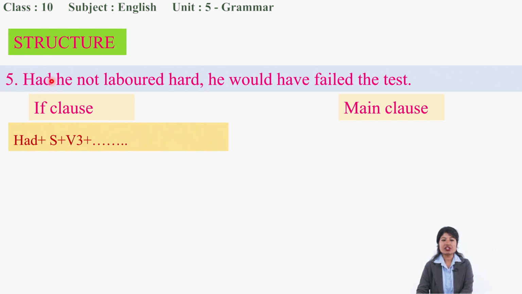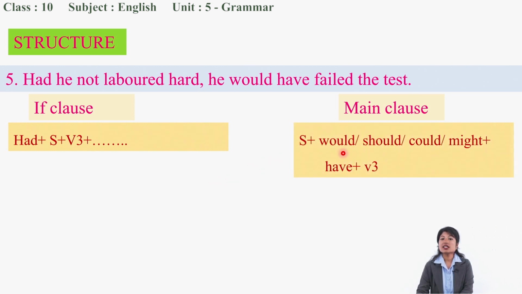This "had" works as "if" as well, and it is used for the perfect tense as well: had plus V3. That's why our main clause would be subject plus would, should, could, might, have plus V3. Did you get that? Read this example properly: had he not labored hard, he would have failed the test.